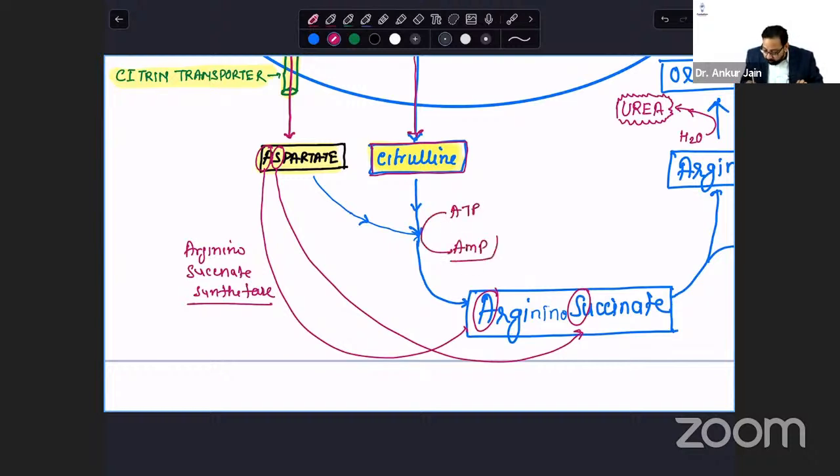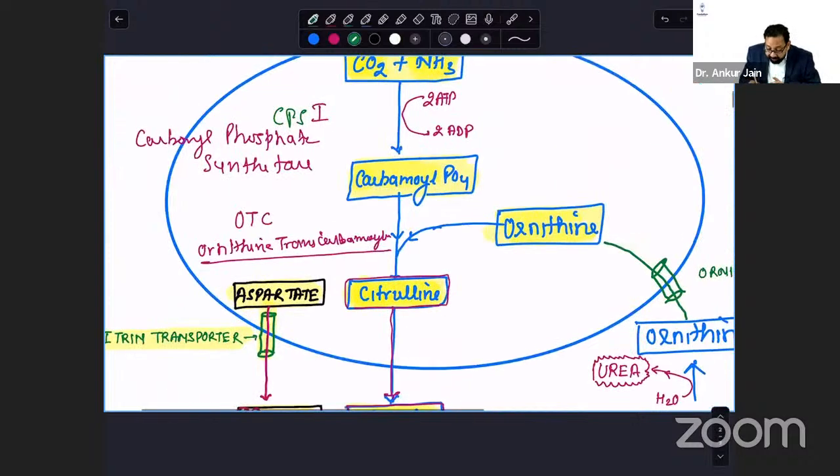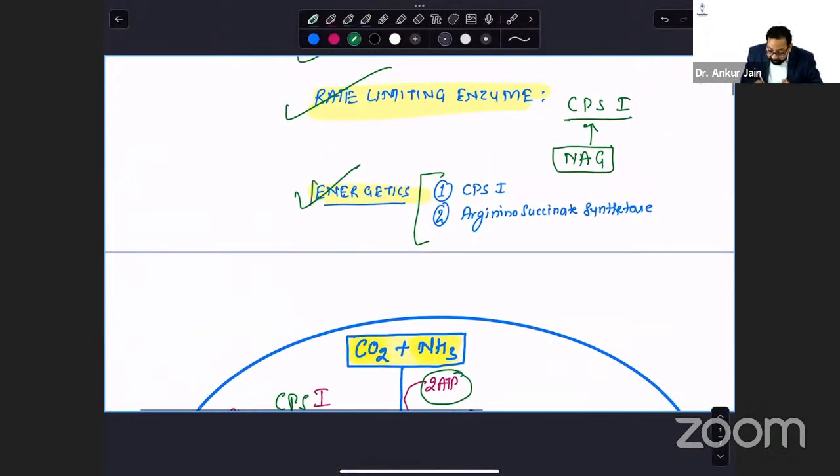If you have any doubt, you can ask me. Okay, AMP. When ATP is converted to ADP, one high energy phosphate is used. When ATP is converted to AMP, two high energy phosphates are used, equivalent to 2 ATP. So I can say 2 ATP used here, 2 ATP used here, and 2 ATP used here. Now I go back, and yes, now I do energetics.